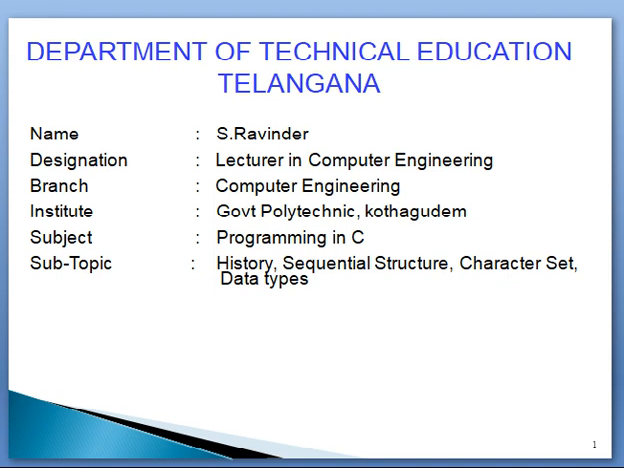So human beings can understand English, and the computer can understand zeros and ones, the binary language. So to interact with each other, we are using one interface, that is the programming language. So by using this programming language, we will give some set of instructions to the computer.